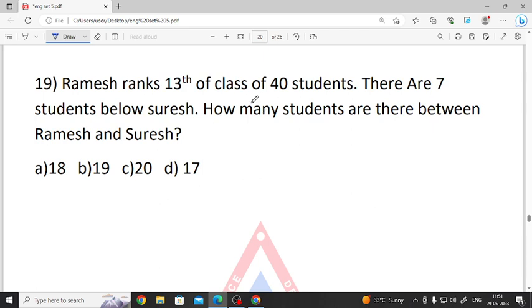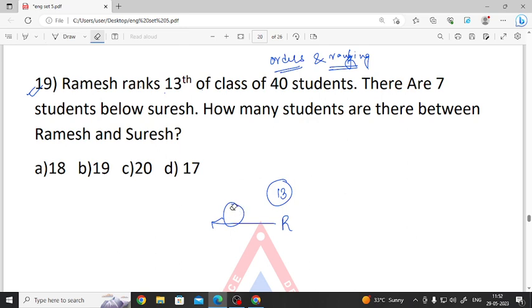Okay, this is about orders and rankings. Orders and ranking. So what is given in the question, Ramesh ranks 13th in a class of 40 students. So if we write Ramesh 13, that means before Ramesh there should be 12 students, because Ramesh is 13th.